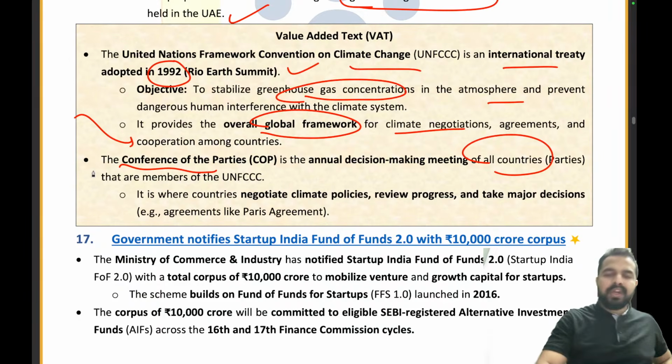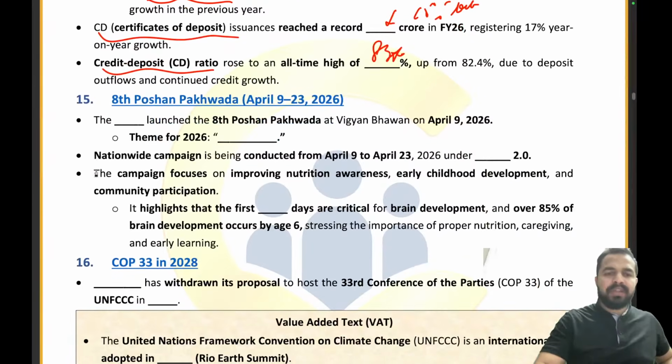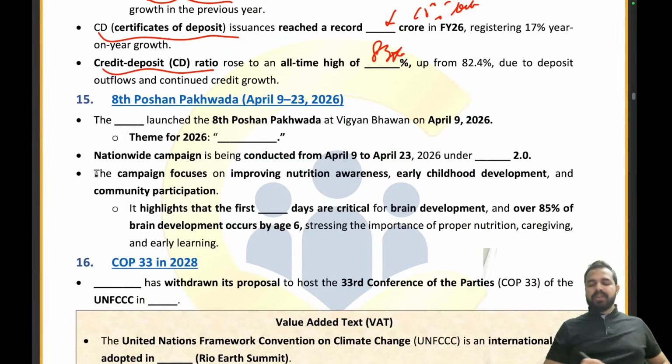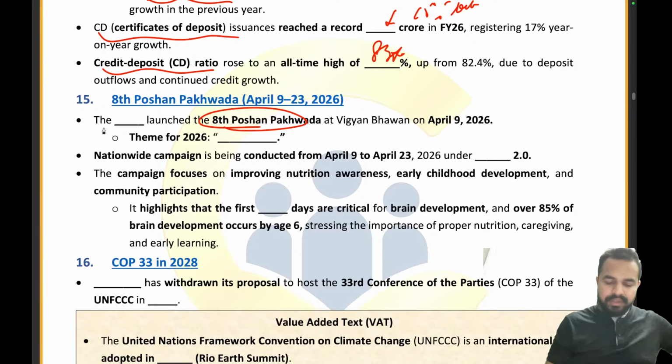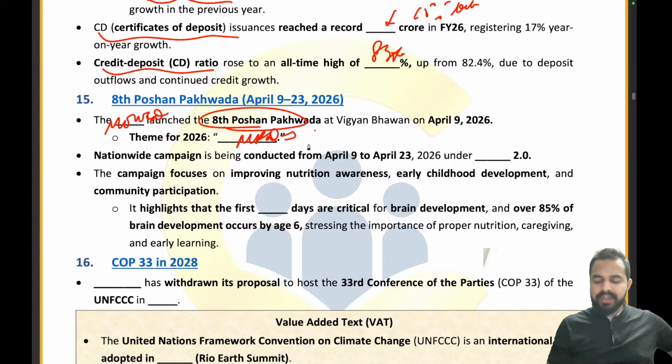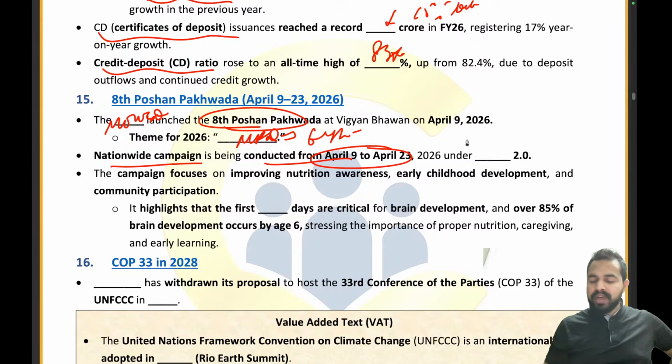So that's all. Now please try to give me the answer to this part. Please tell me the name of the ministry which has launched the 8th Poshan Pakhwada. Quickly tell me here in the chat box. It is the Ministry of Women and Child Development, right? What is the theme? Maximizing brain development in the first 6 years of life. That is the right answer. Now, the nationwide campaign has been conducted from April 9 to April 2023. Under which campaign? Mission Poshan 2.0. That is the right answer.